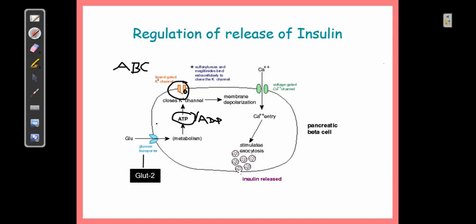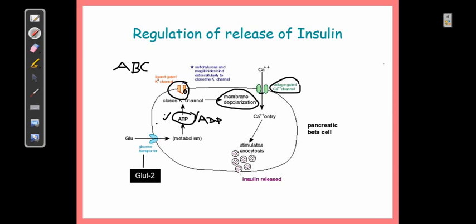Once the potassium channel is closed, the membrane will become depolarized, the normal concept which you have learned in neurons. Once there is membrane depolarization, there is one more channel, but here the gating mechanism is based on voltage. Normally this is closed, but wherever there is membrane depolarization, this ion channel will open.